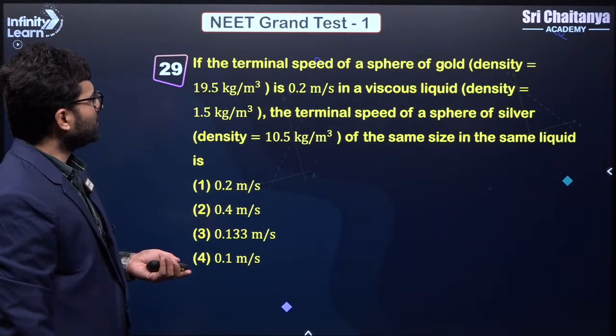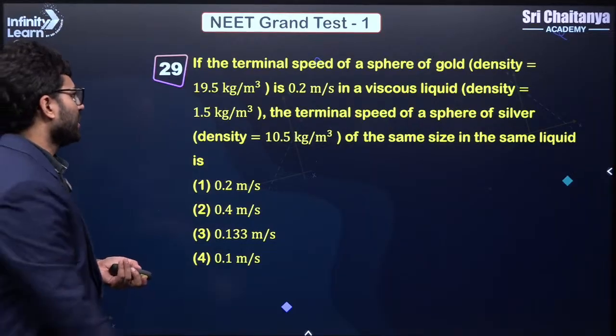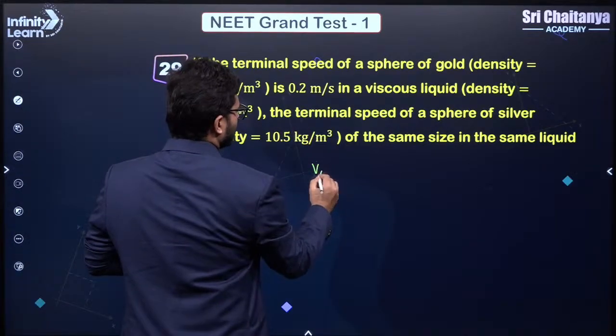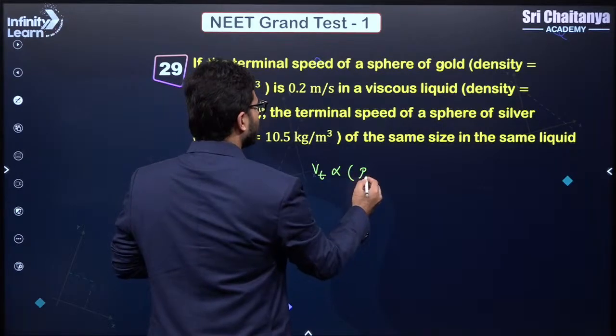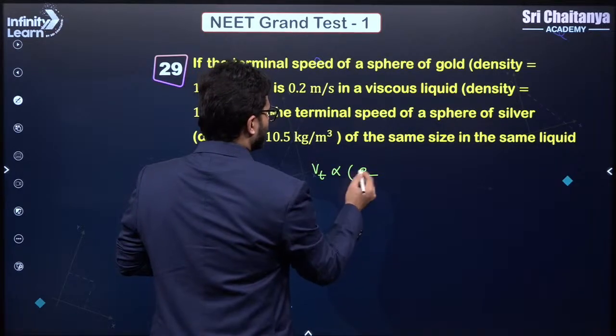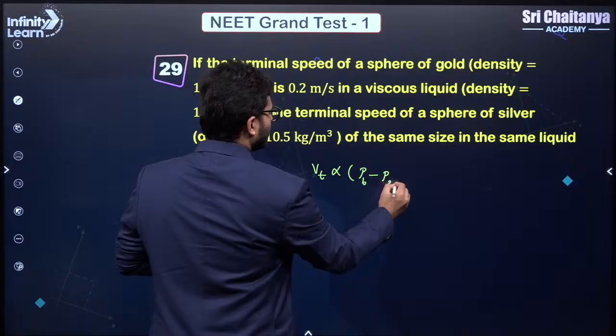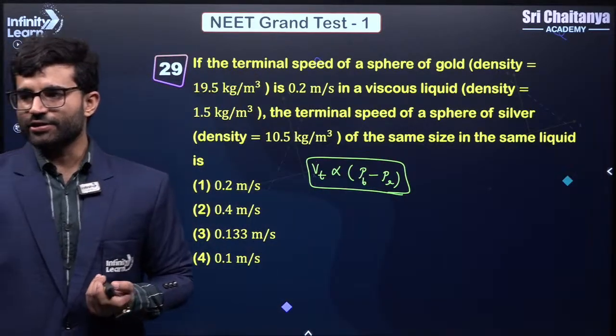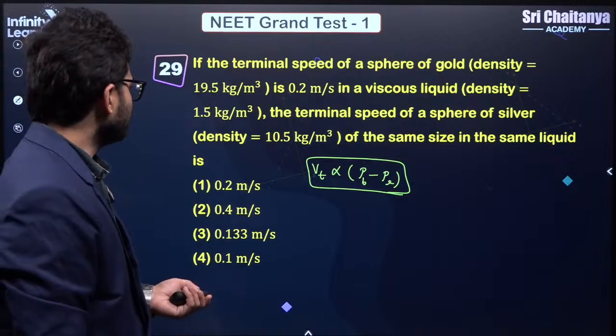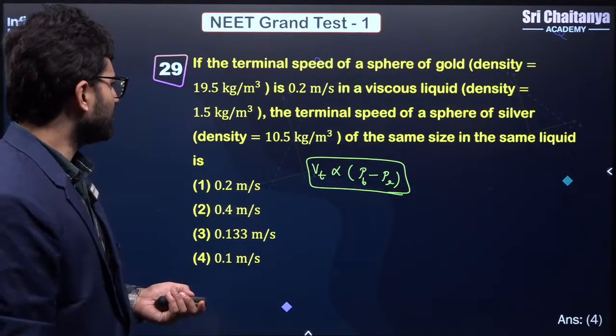If the terminal speed of a sphere of gold is this, so again, in this, what is the concept? Concept is that terminal speed is directly proportional to the difference of the densities. So the density of the body minus density of the liquid. You have to apply this formula and you have to take the ratio, right? Understood? You have to do the calculations yourself.